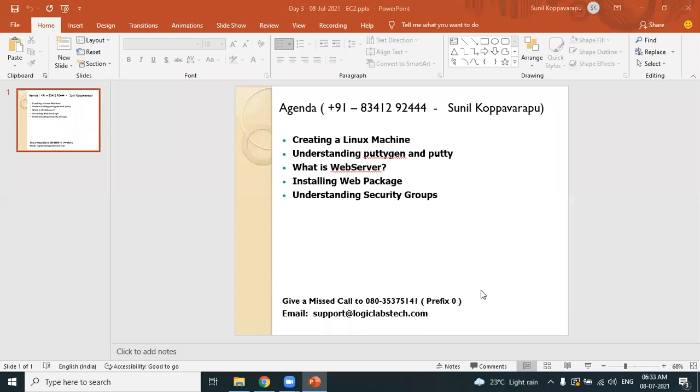This is our agenda for today's session. In the last session, we learned how to create a Windows machine. We experienced the concept of EC2, isn't it? We created a Windows machine. This is our plan for today's session. We'll be learning how to create a Linux machine.